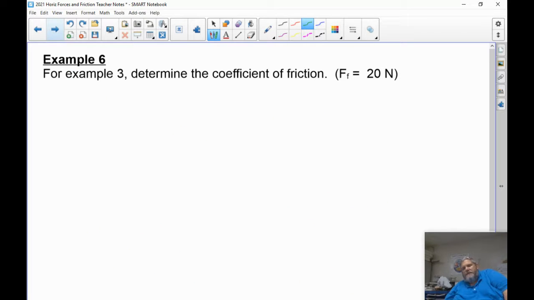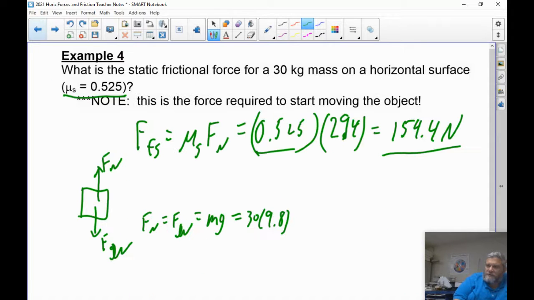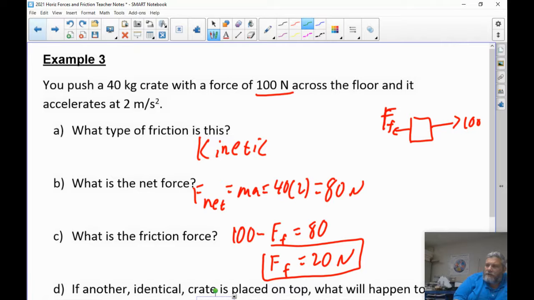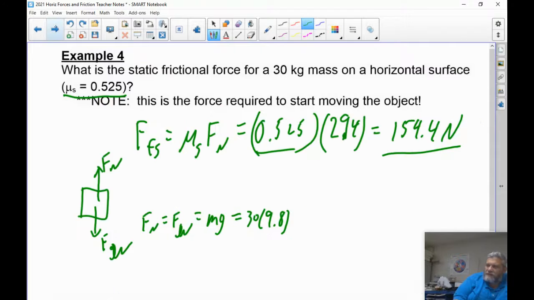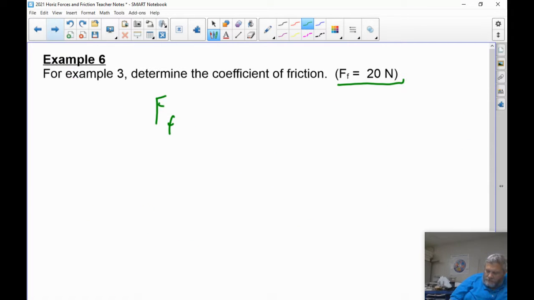And then for example 6, going back to example 3, I want you to determine the coefficient of friction. Well, in example 3, we determined that the force of friction was 20. I don't remember what it was, so I'm going to go back real fast. In example 3, it was sliding, so this would be kinetic friction. So the force of kinetic friction, F_fk, is equal to mu k times the normal force.